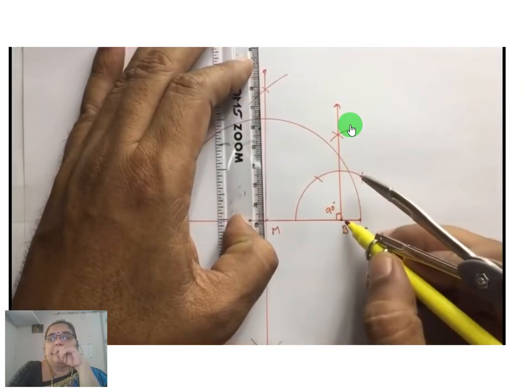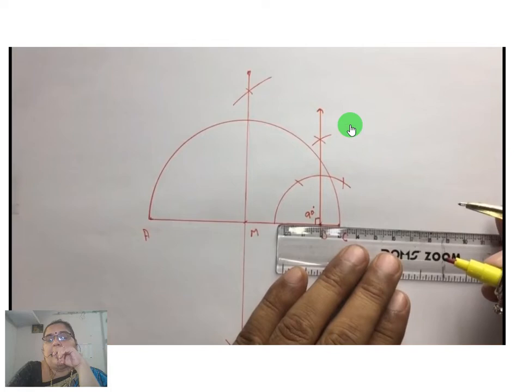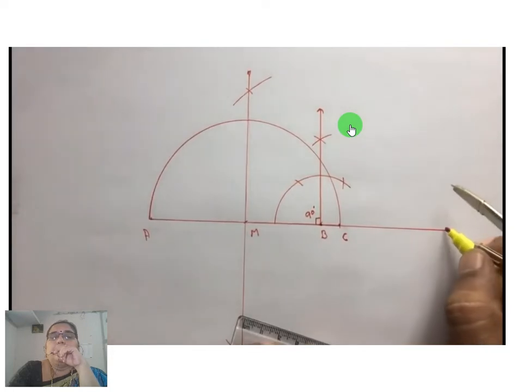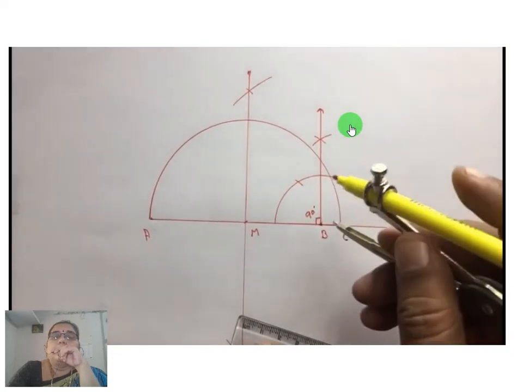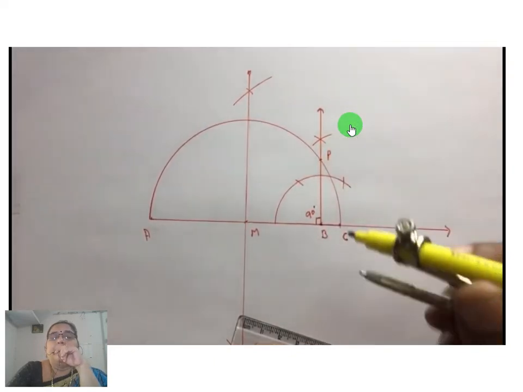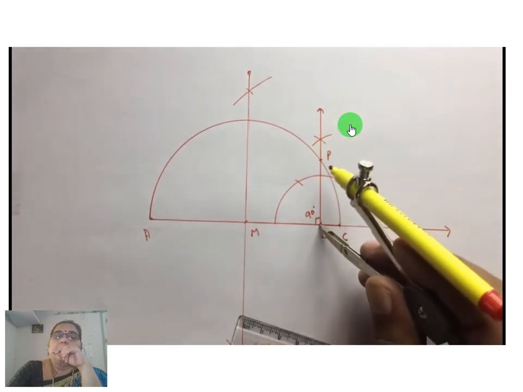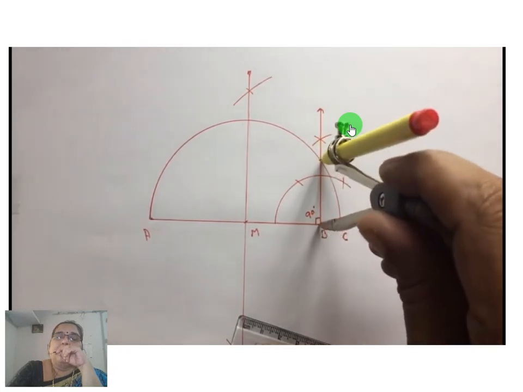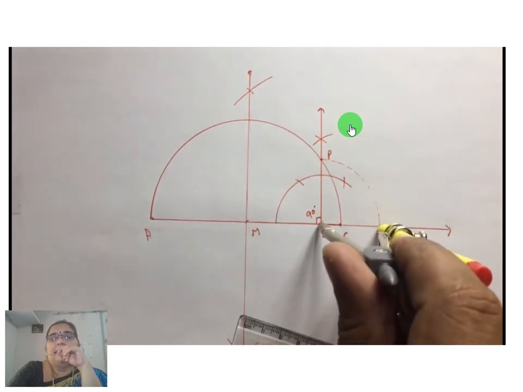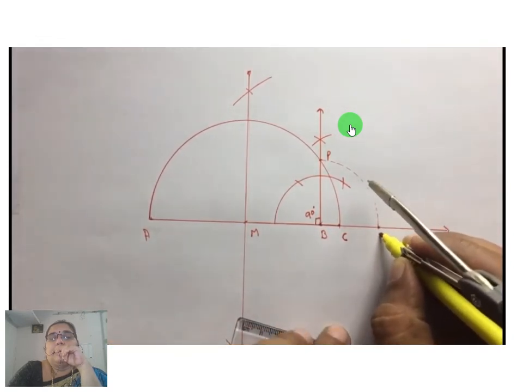The line cuts the semicircle at one point, and we extend the line, because we have to project the root of 9.3 on the number line. Now give the name P where the line cuts the semicircle. Now take the gap BP on the compass, with B as the center and BP as radius. From B you cut one arc, that is, project BP on the number line. Now this point we mark as D.